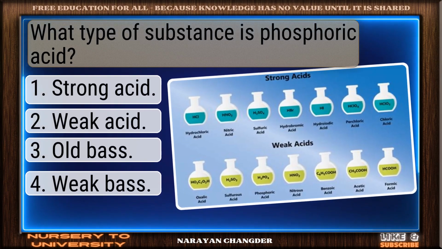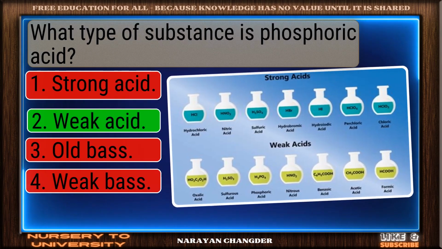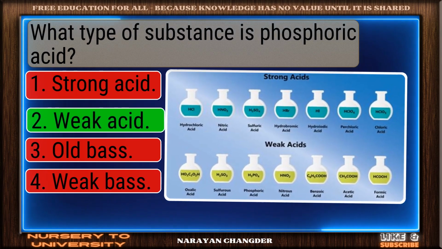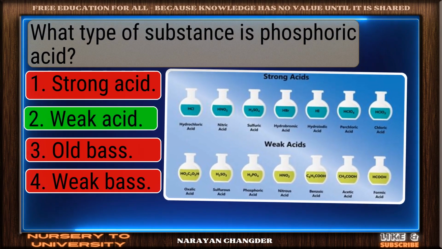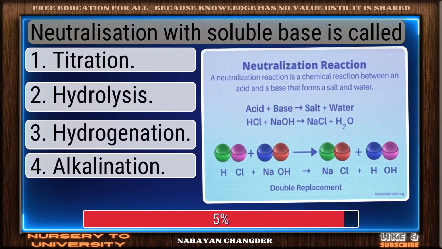What type of substance is phosphoric acid? Excellent. Weak acid is a brilliant choice. Neutralization with soluble base is called.